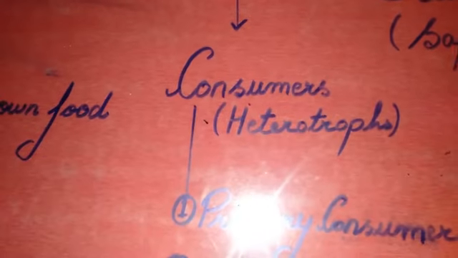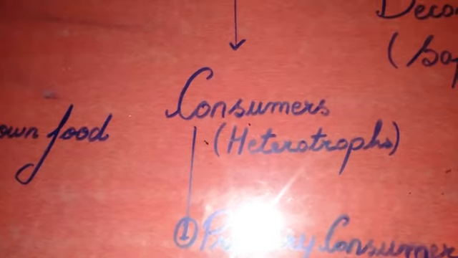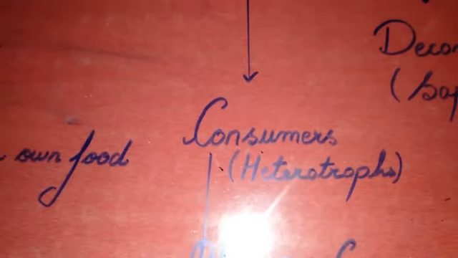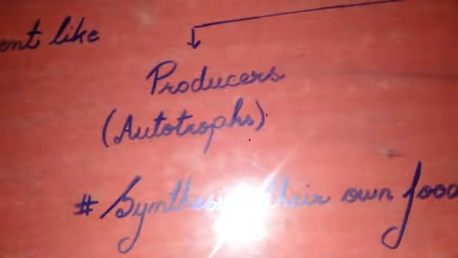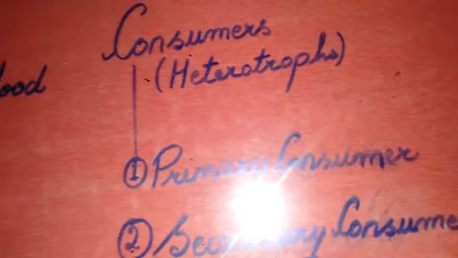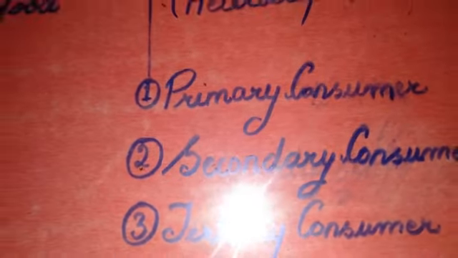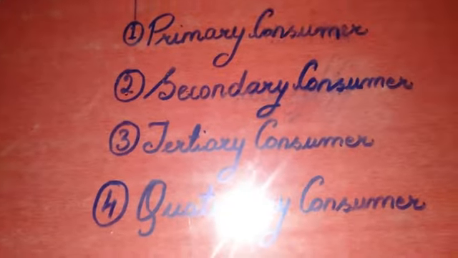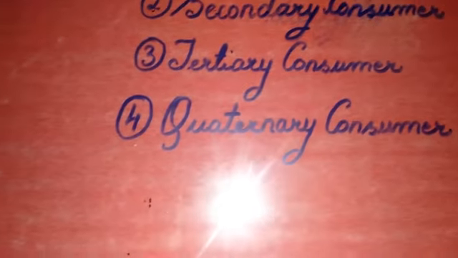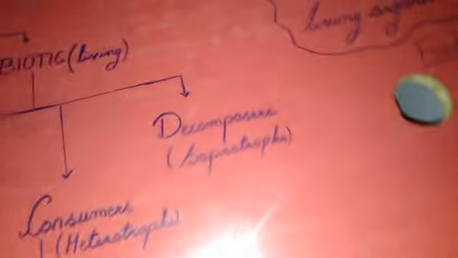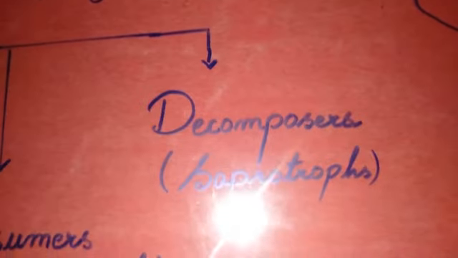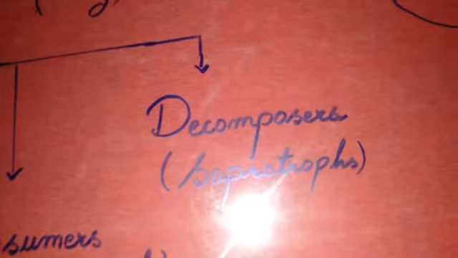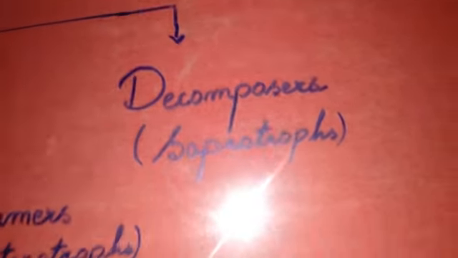Now the second component, consumers. Consumers are those organisms that directly or indirectly depend on producers for food. They are also known as heterotrophs. They are further divided into primary consumers, secondary consumers, tertiary consumers, and quaternary consumers. And the third component is decomposer. They are also known as saprotrophs. We'll be studying them in a separate video.